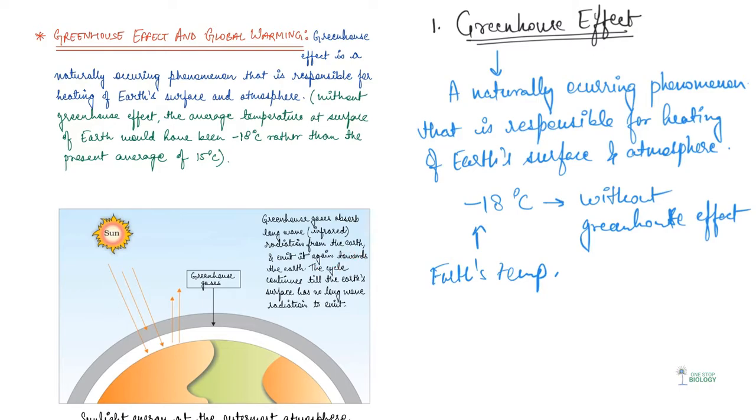And this cycle continues till the Earth's surface has no long wave radiation to emit.